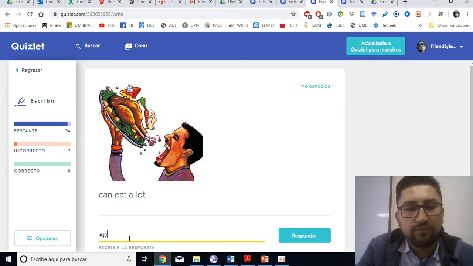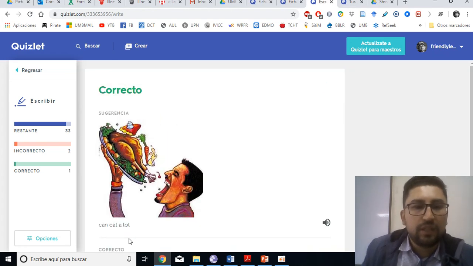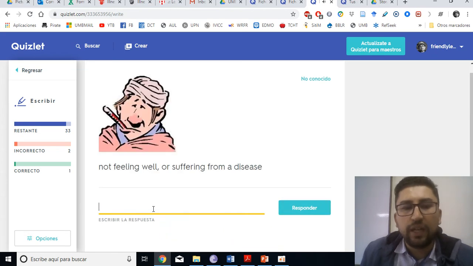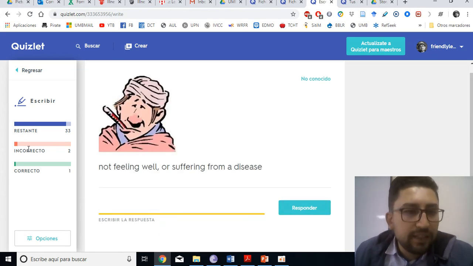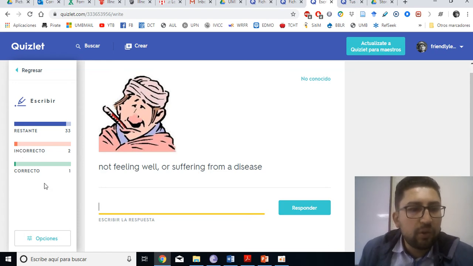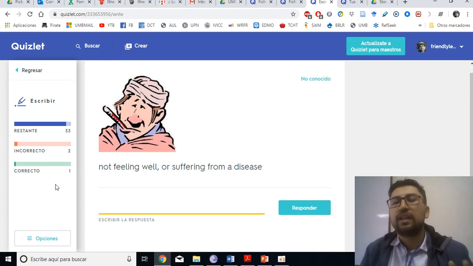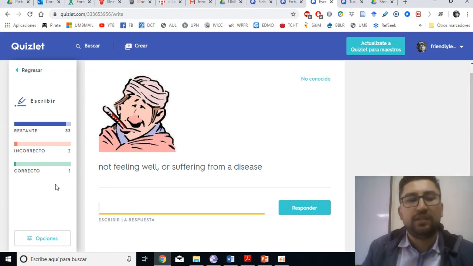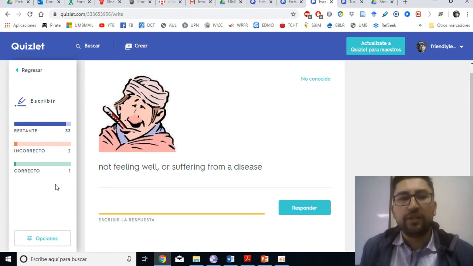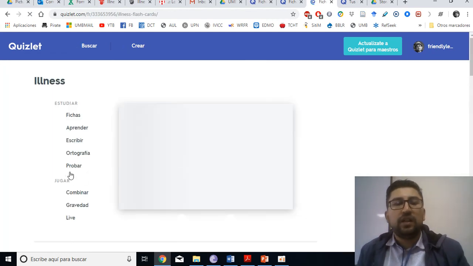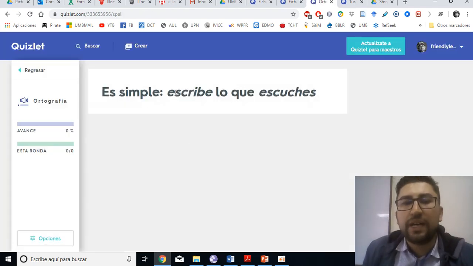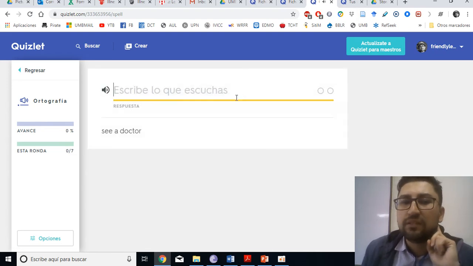Appetite. Well, I think that is the correct one. Can eat a lot. Appetite. Okay. So as you can see, it says here correcto, incorrecto, correcto, right? So you have the options and you start writing. First you study the vocabulary and then you do this. The idea is that you don't skip the other steps. You can have ortografía. I like this very much because you have to write what you listen, right?